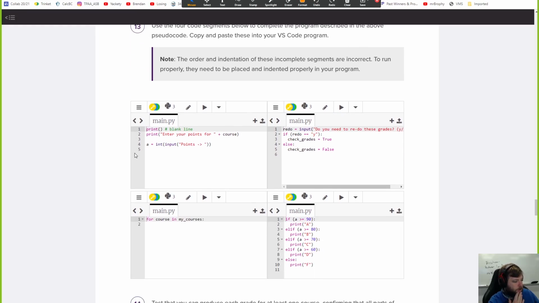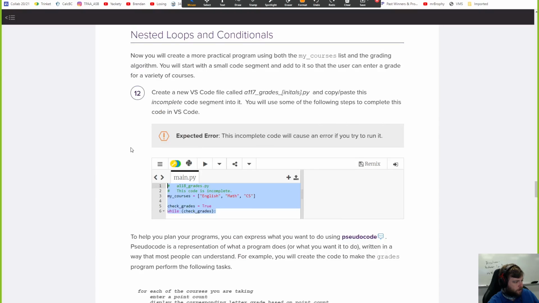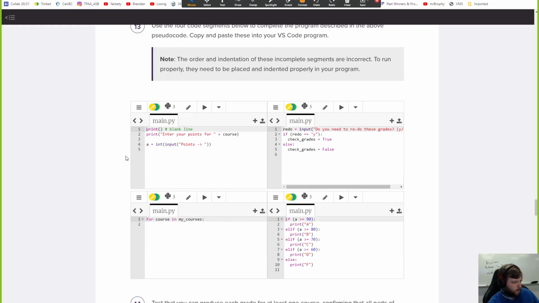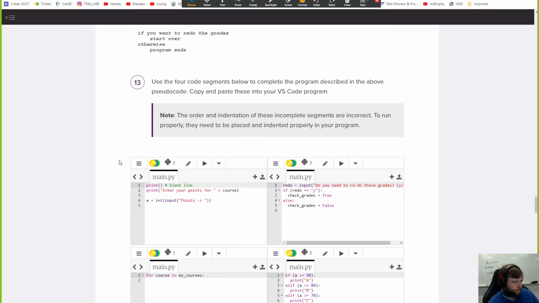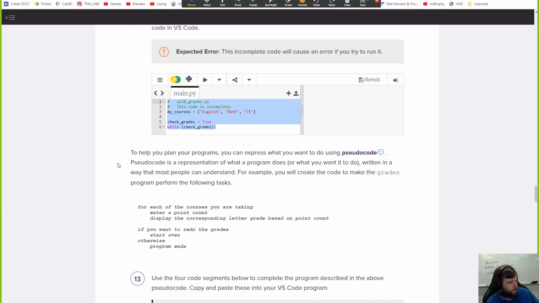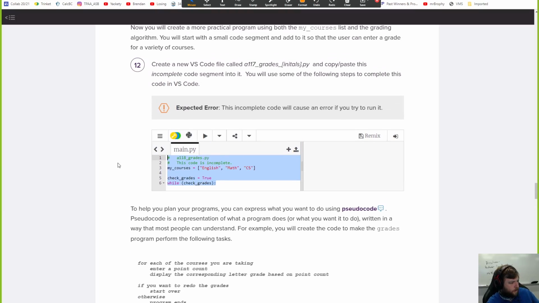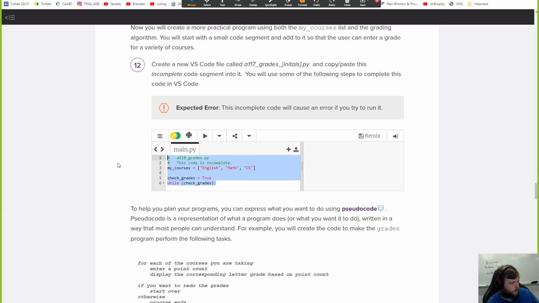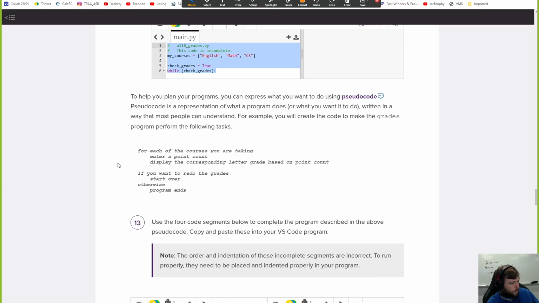So what is it actually asking me to do? Get grades for all my courses or something? Okay. And I should be copying each of these lines in some order. I don't really understand what they want. Pseudocode.